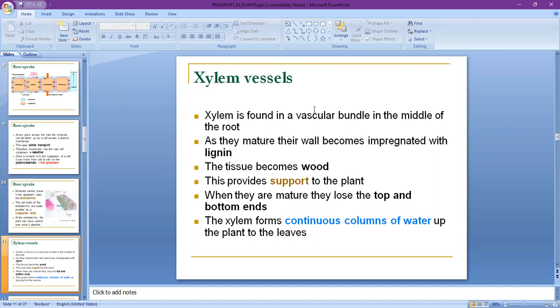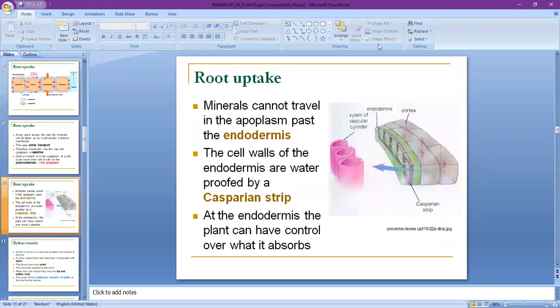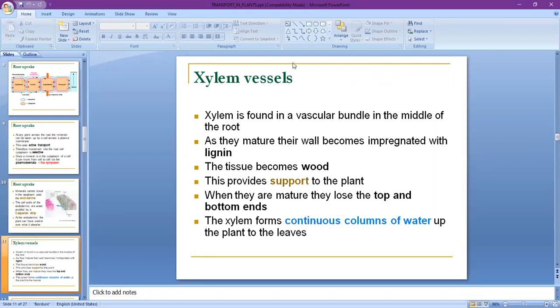Next is xylem vessels. Before the transportation of water, we discuss the root uptake. In root uptake, water moves from the soil to the xylem vessel, and from the xylem vessel it moves to the different plant parts.